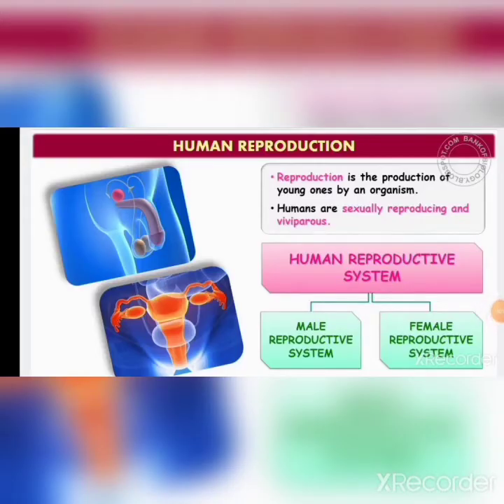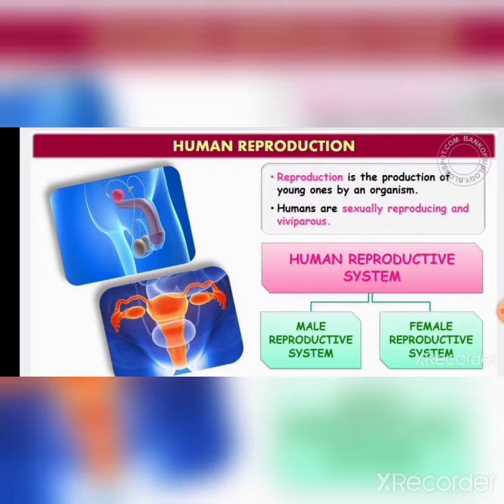So, as we all know, reproduction is the production of young ones by an organism similar to themselves. In the case of human beings, we have all seen that the mother gives birth to the baby, and this is how the process continues. It is not exclusive to human beings, it happens in all other animals too. But here we are going to focus on how human reproduction occurs.